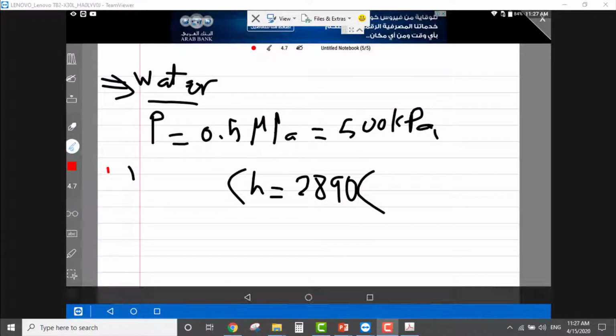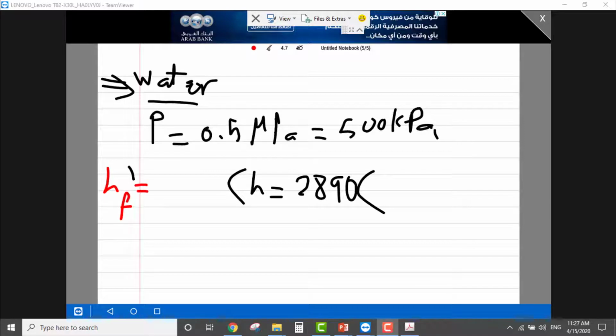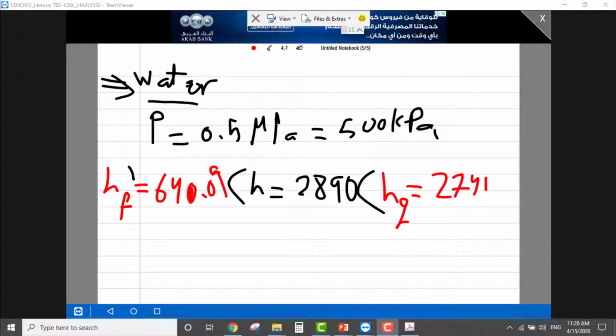So hf is equal to 640.09, okay, and hg is equal to 2748.1. So is this value between them?